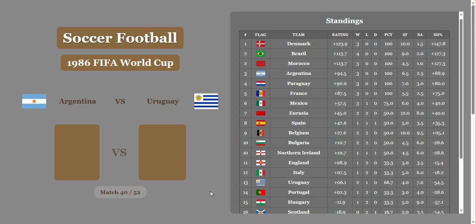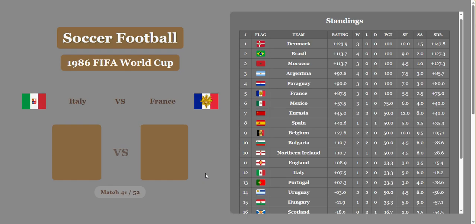Argentina versus Uruguay. Argentina wins. Uruguay will get a half goal. That's not going to be enough. Argentina secures third place at least for now.